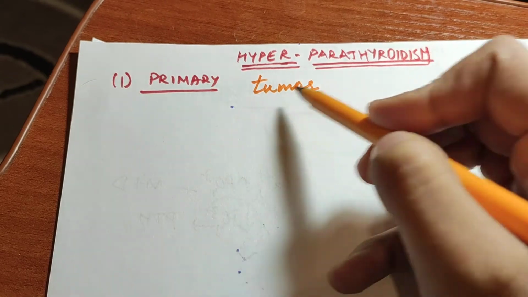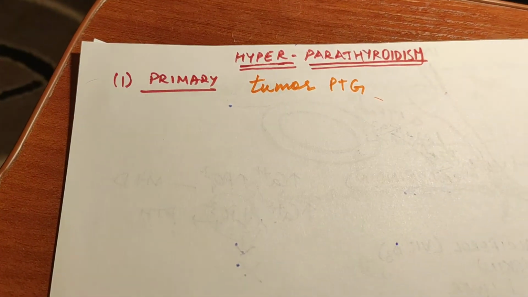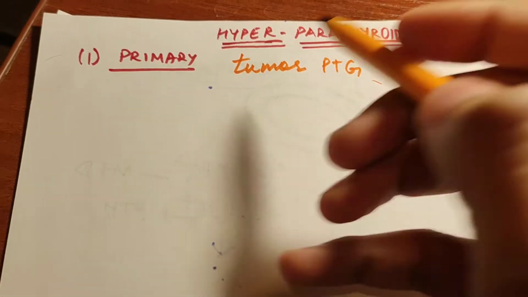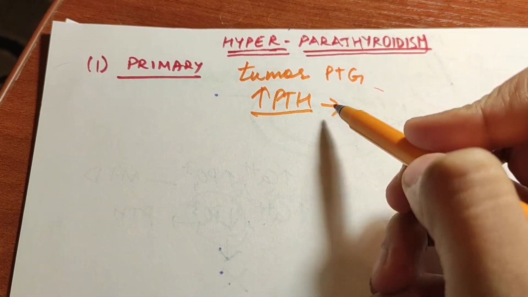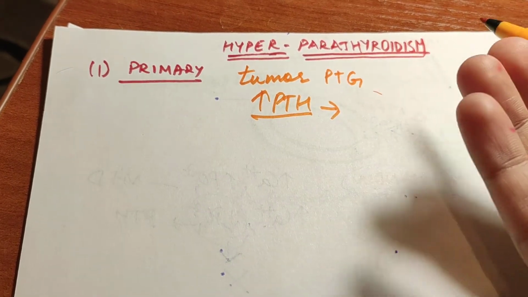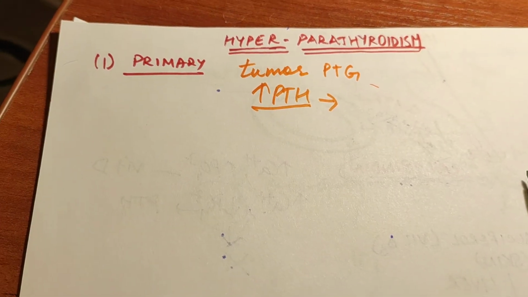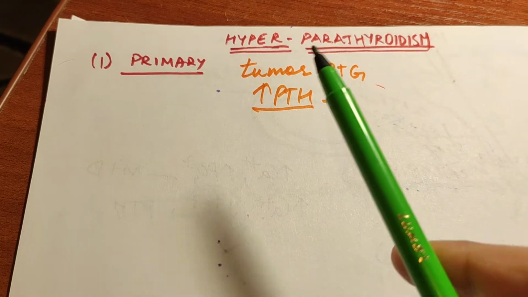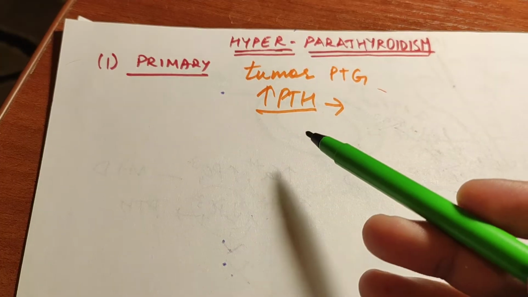If there is a tumor of the parathyroid gland, the gland is bigger, so it will obviously produce more hormone. So what will happen if there is excess of parathyroid hormone? Parathyroid hormone's function is to increase the calcium level in the blood. It is activated when the calcium level in the blood is low. So what will parathyroid hormone do? It will increase the calcium. How? It will reabsorb more calcium from the kidney, from the GIT through vitamin D, and from the bone.